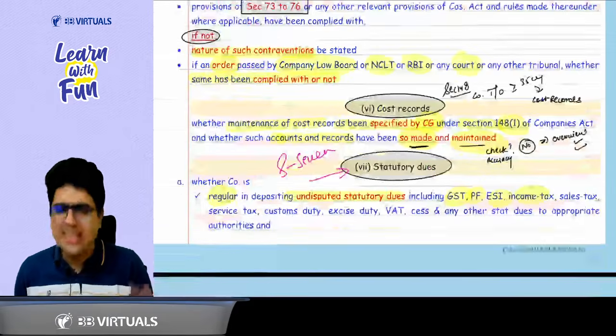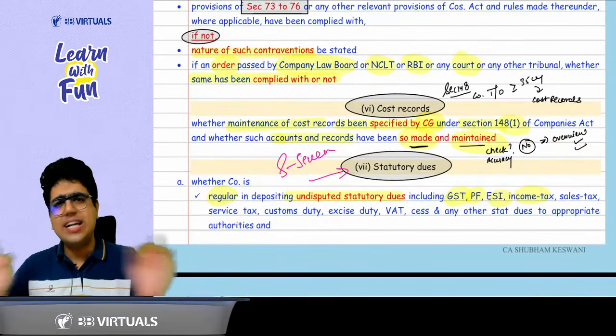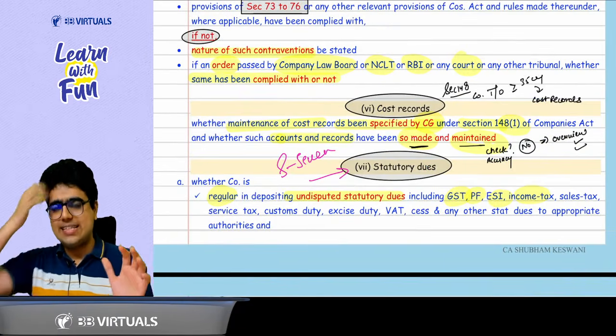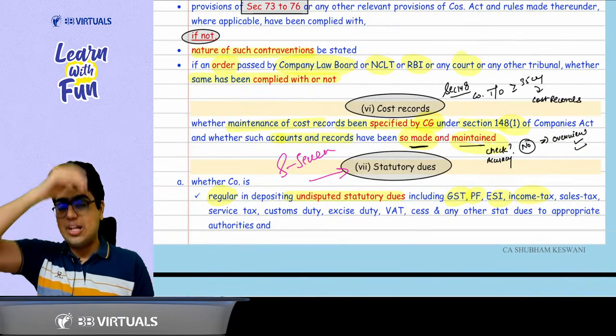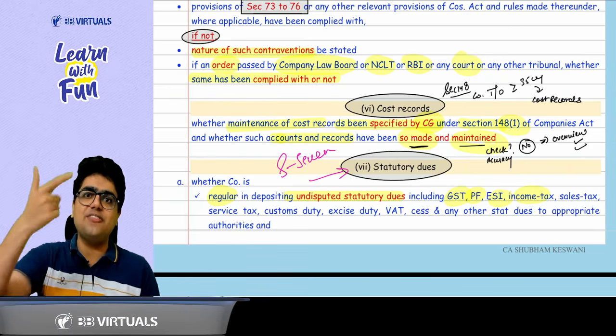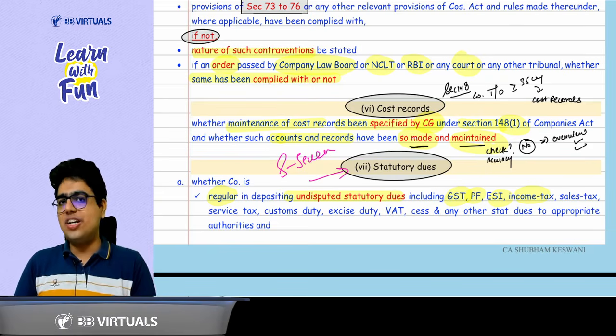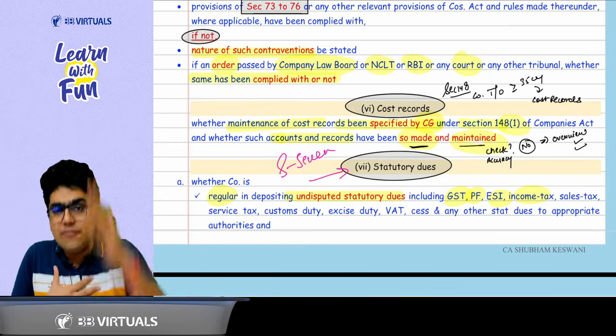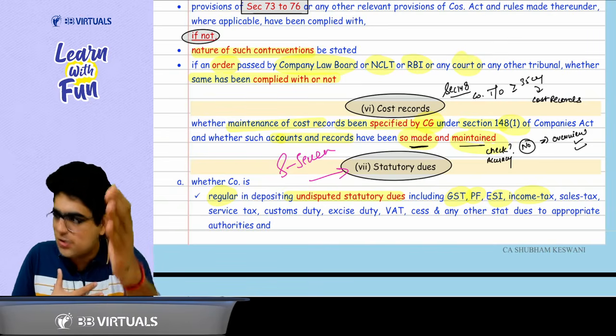Okay, sir. Then comes clause number 6. There is no technique to remember this. Just remember, this is a residuary clause, so you'll be able to recall it. Section 148 requires some companies to maintain cost records who have a turnover of 35 crore or more. So if you have a turnover of 35 crore or more, the central government can ask you to maintain the cost record. So the auditor has to report whether the company is maintaining the cost records or not.